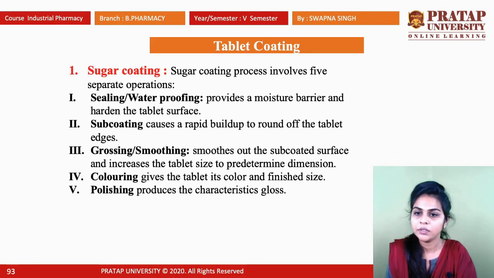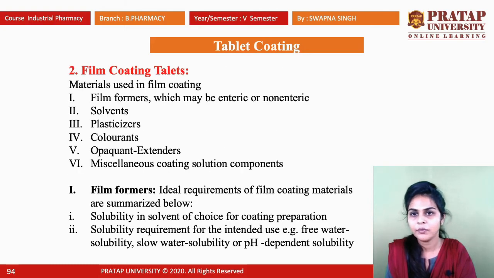Okay. Third one is glossing or smoothing. It smooths out the subcoated surface and increases the tablet size to predetermined dimensions. Next is coloring. It gives the tablet its color and finished size. And polishing produces the characteristic glossiness. We perform the polishing. Okay, next is film coating tablets.